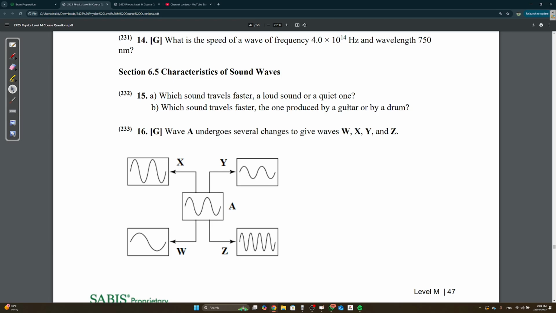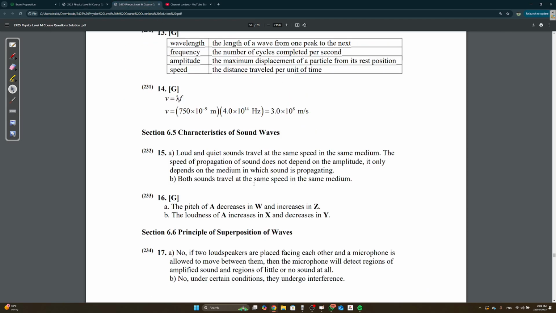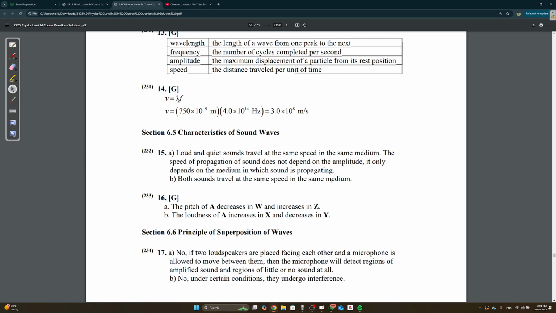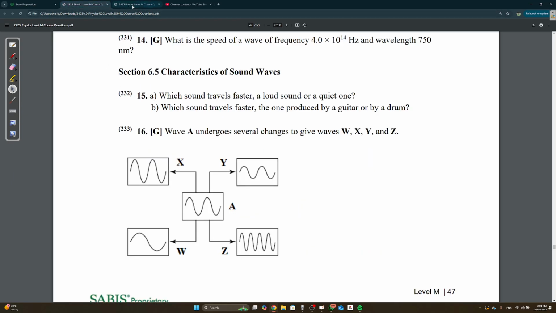Which sound travels faster, the one produced by a guitar or by a drum? Both sounds travel at the same speed in the same medium. If in the same medium, they travel at the same speed. Waves in the same medium travel at the same speed. Take it as a rule.